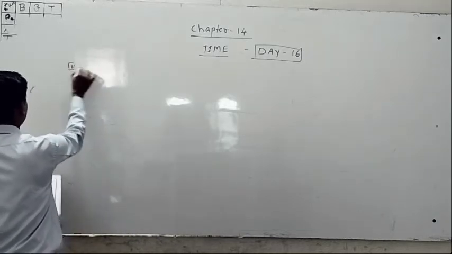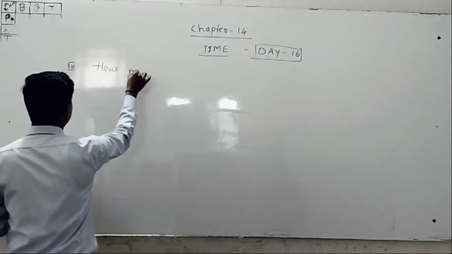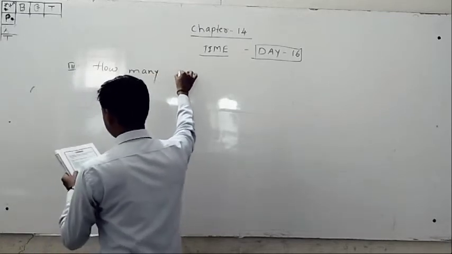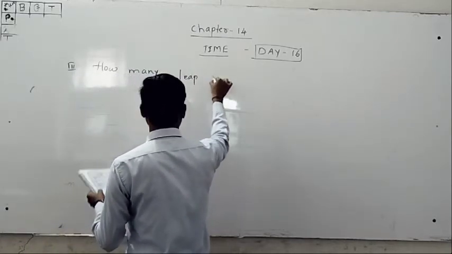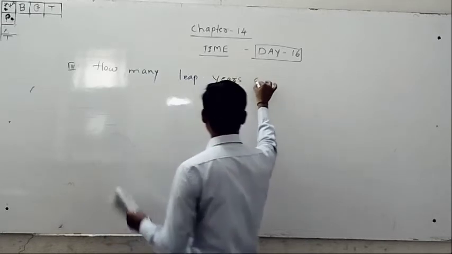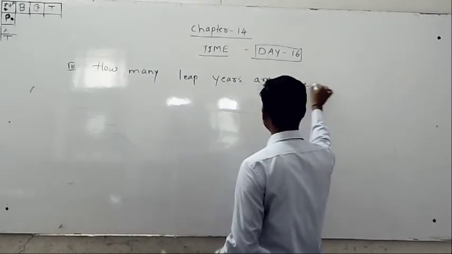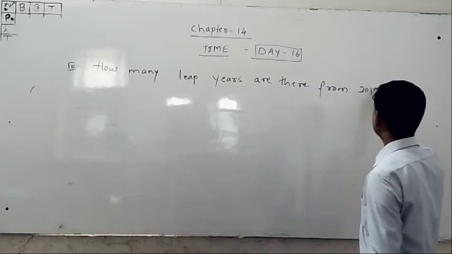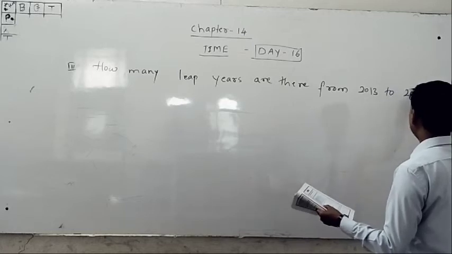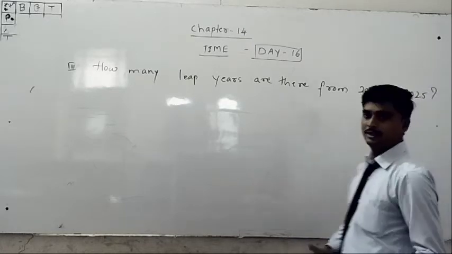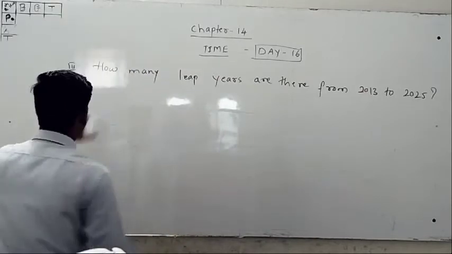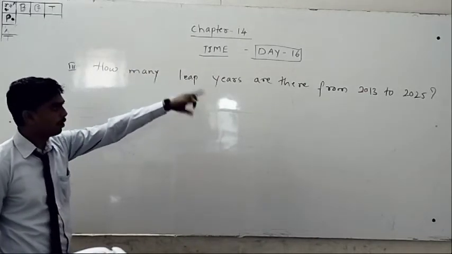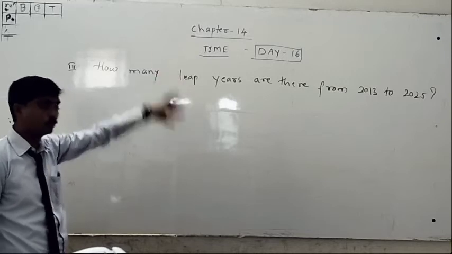Then you have to write here: how many leap years are there from 2013 to 2025? Third question, how many leap years are there from 2013 to 2025? They are asking how many leap years there are from 2013 to 2025.